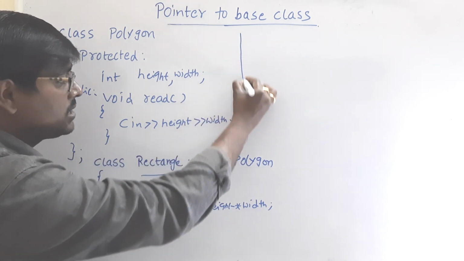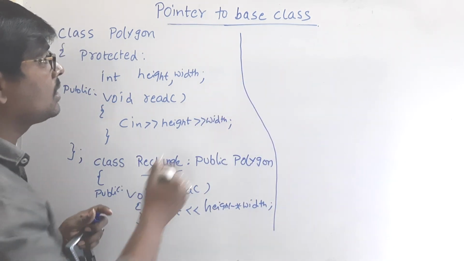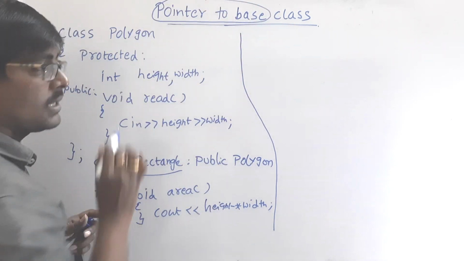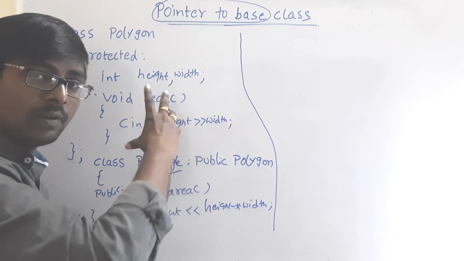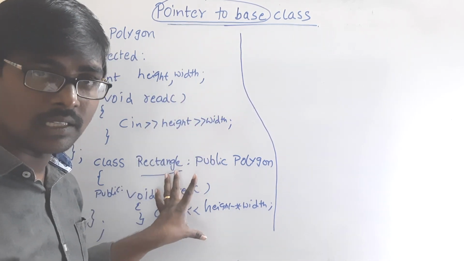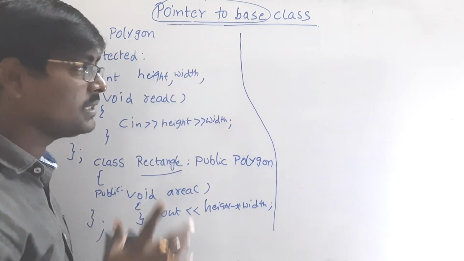Now this is a normal inheritance. But what is our question? Apply the concept of pointer to the base class. For this one you can write any example, any single inheritance concept.